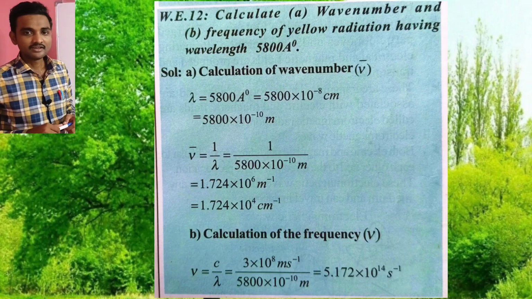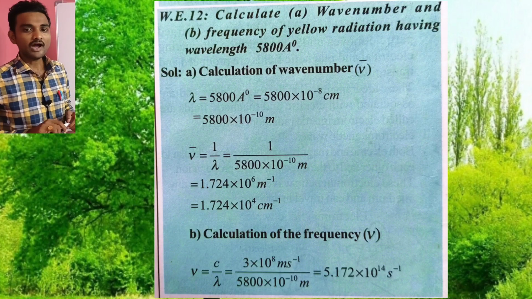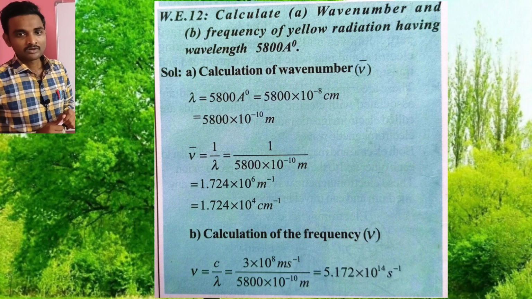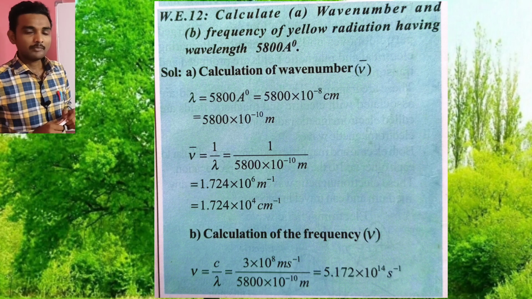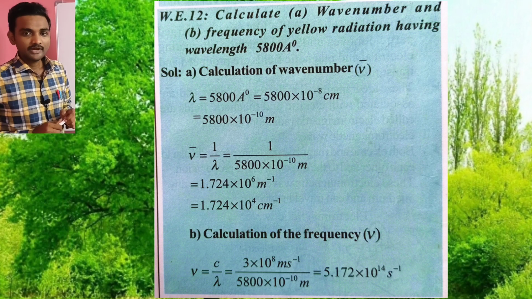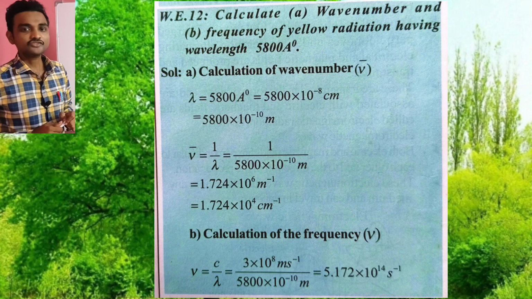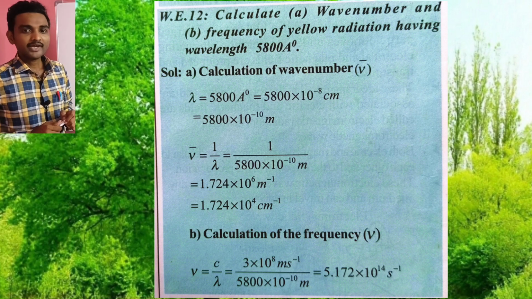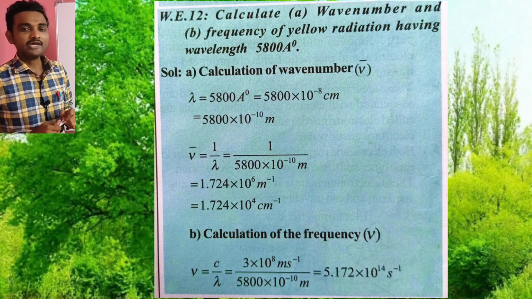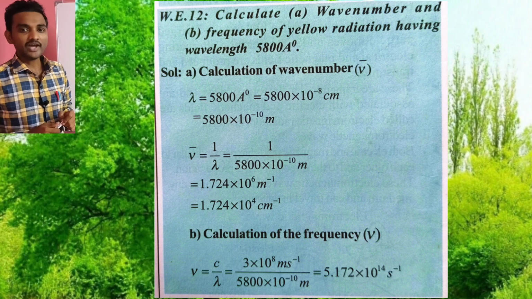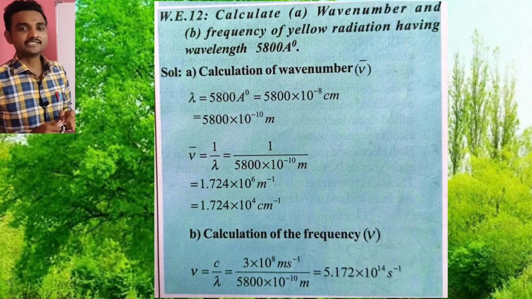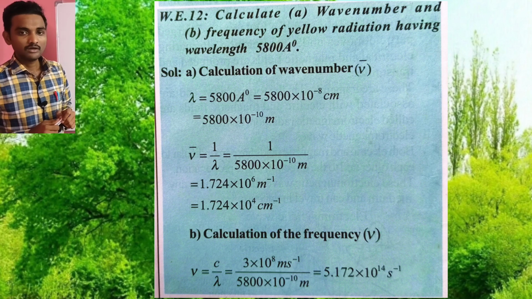And the next problem: calculate A, the wave number, and B, the frequency of yellow radiation having wavelength 5800 angstroms. See the answer. First, calculation of wave number mu bar. Here given lambda is equal to 5800 angstroms.